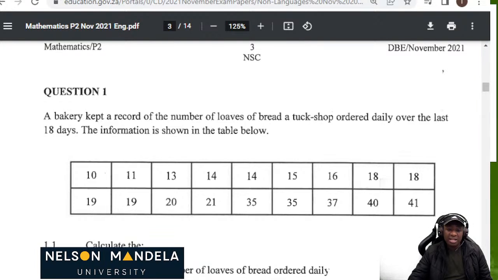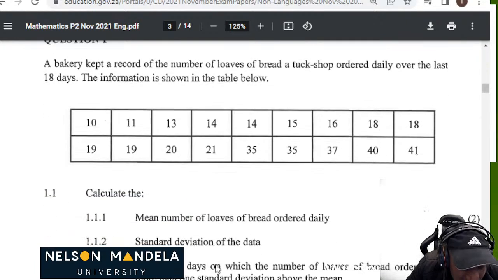You can see that we have 10, 11, 13, 24, 14, 14, 15, 16, 18, and all those numbers which we have there. Let me highlight something important. They are saying that a bakery kept a record of the number of loaves of bread a tuck shop ordered daily over the last 18 days. In other words, the data here shows the number of breads ordered by the tuck shop in those 18 days. So we must now calculate the mean number of loaves of bread ordered daily.